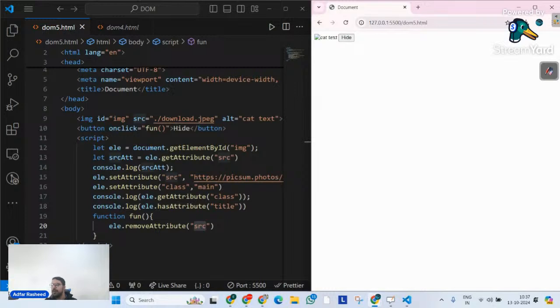I hope this makes complete sense. I hope we are completely clear with these four methods. So we have seen four methods here. Number one is getAttribute. Please note it down on your rough copy.